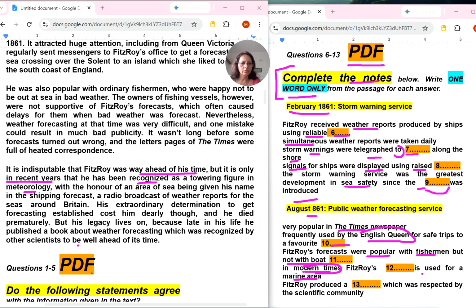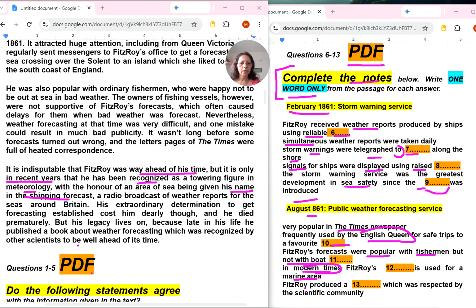Fitzroy is used, but he has been recognized. With the owner of an area, being given his name. Okay, here we can use Fitzroy's name, we can use this word. With the owner of an area. Area word is also here. Area of sea means marine sea. Area being given his name in the shipping forecast. So we can write here Fitzroy's name.